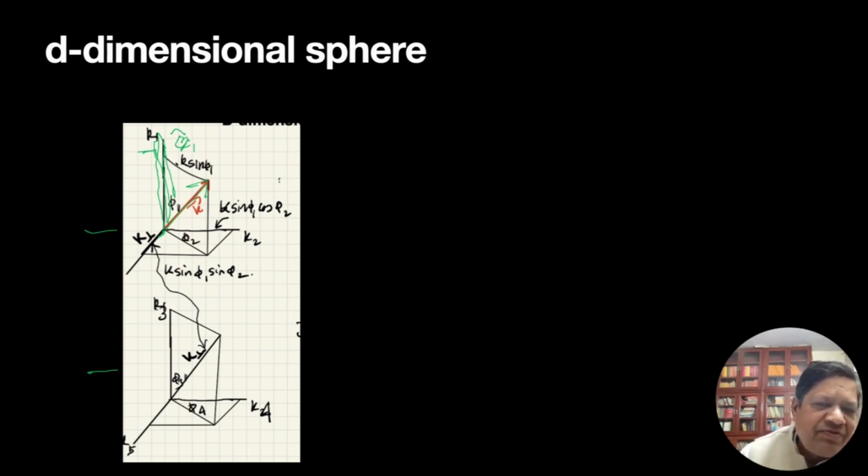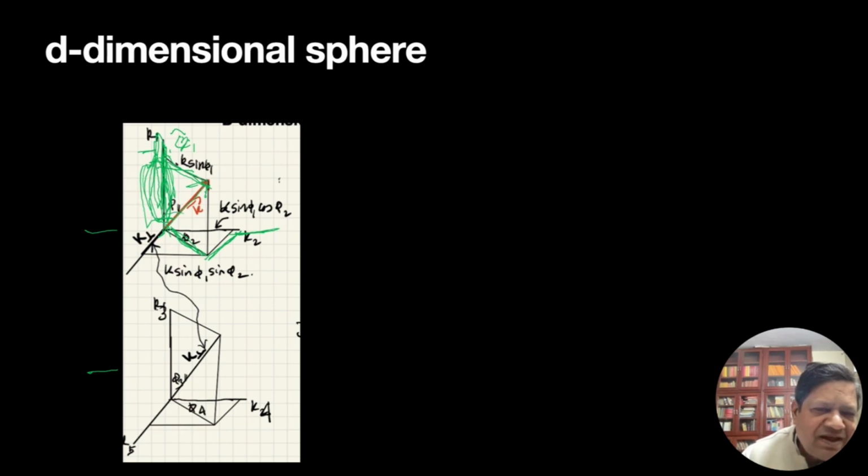Here I take this vector k and I project it along this axis, so I'll get this part as k1. Now I project it in a plane perpendicular to k. So I'll get this vector. Now I project it along the second axis, so this is k2.